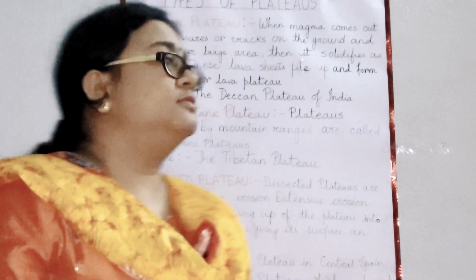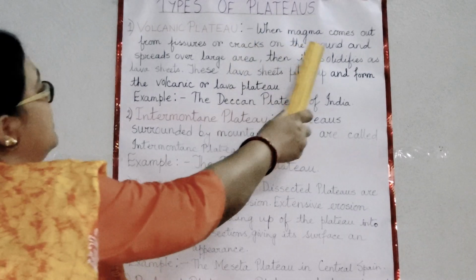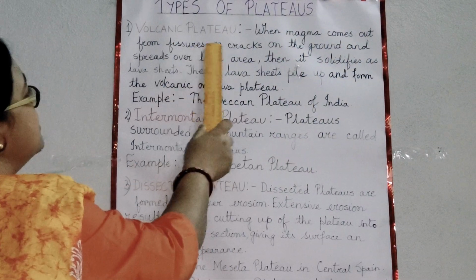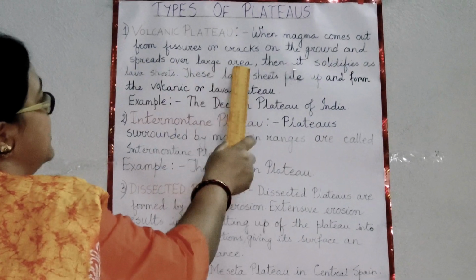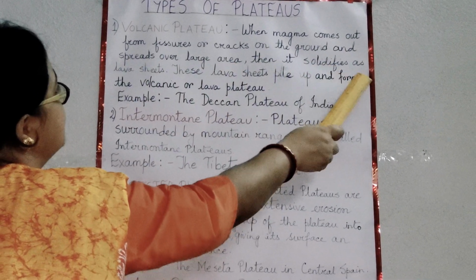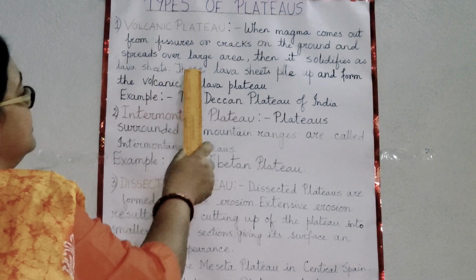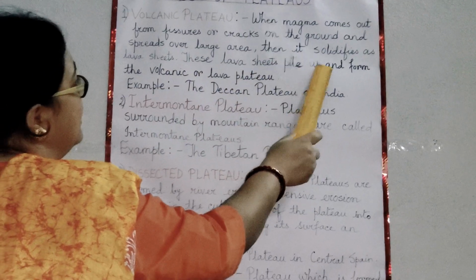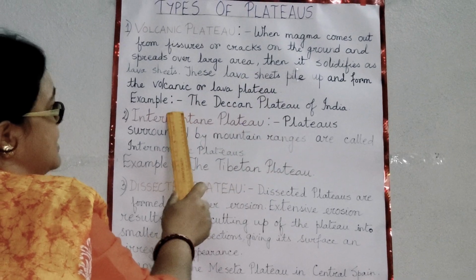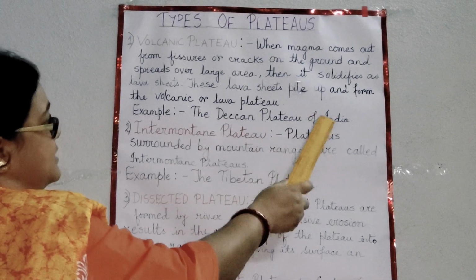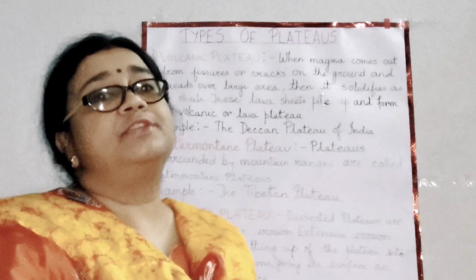Now follow the chart. When magma comes out from fissures or cracks on the ground and spreads over a large area, then it solidifies as lava sheets. These lava sheets pile up and form the volcanic or lava plateau. For example, the Deccan Plateau of India. And the Deccan Plateau of India is also an ancient plateau.